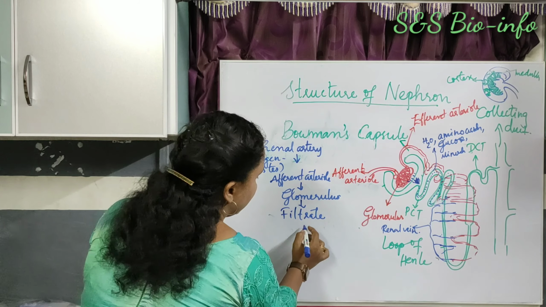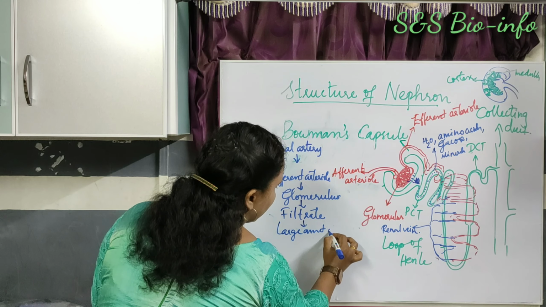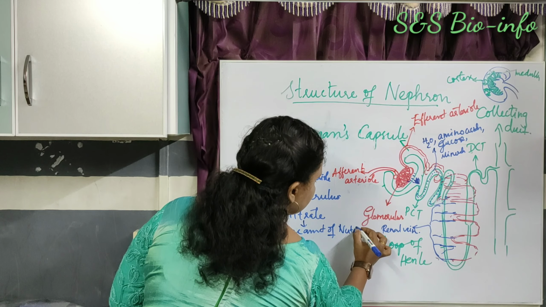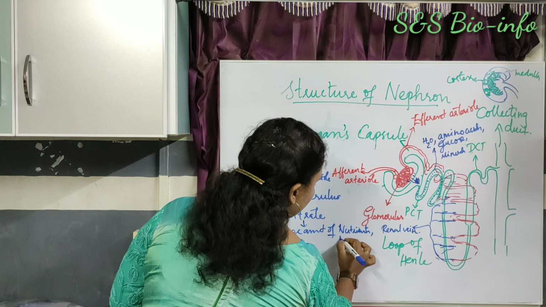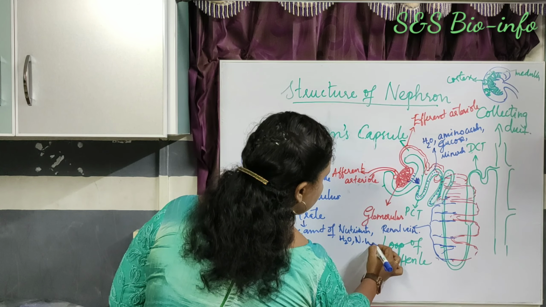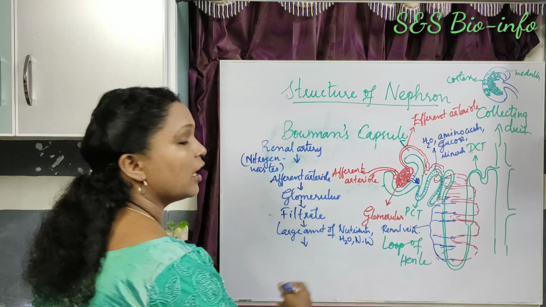So the filtrate contains a large amount of what? Nutrients, then water and nitrogen waste. What happens in the next step?